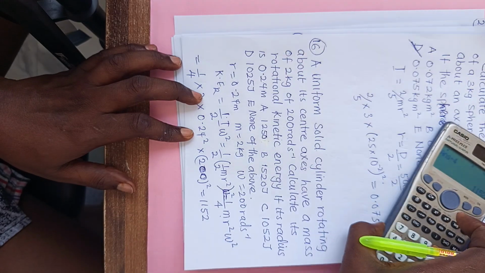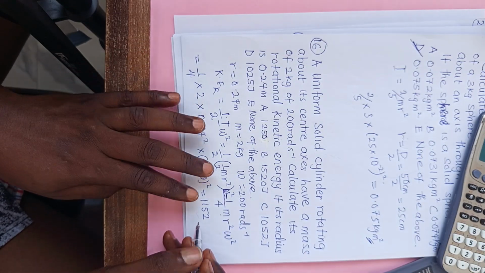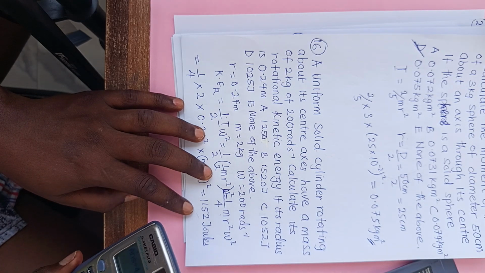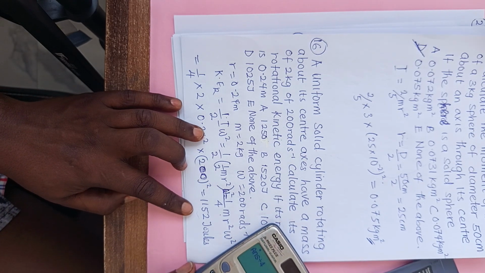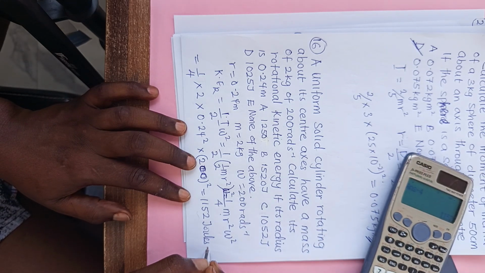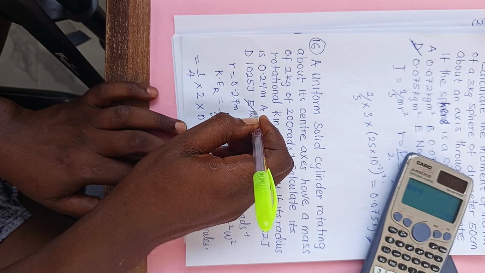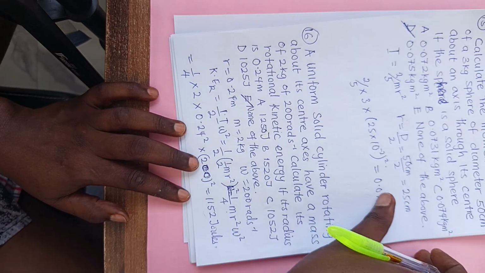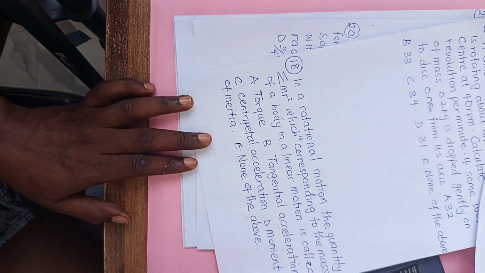Okay, 1152. So 1152 joules will be our answer. Since we have 1152 joules, we'll go for none of the above.